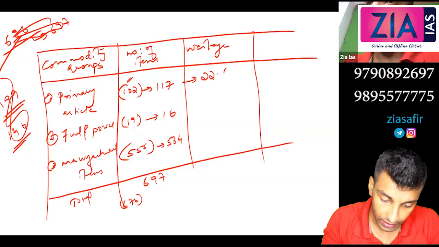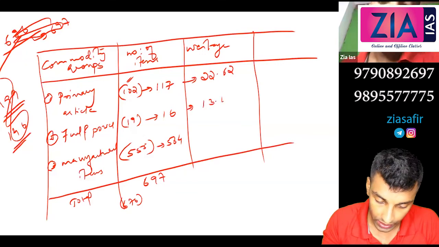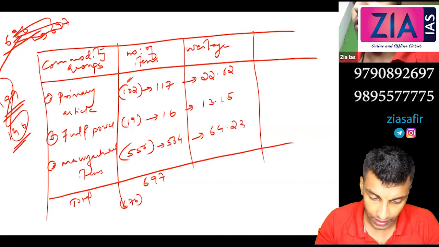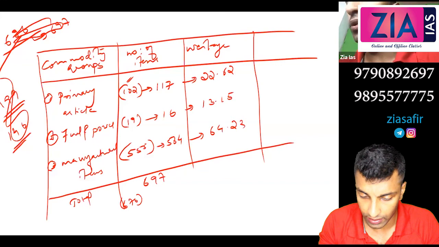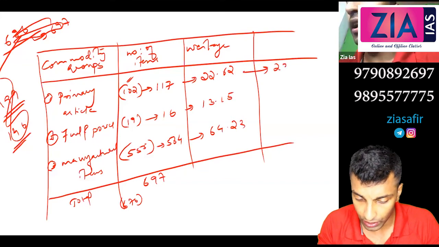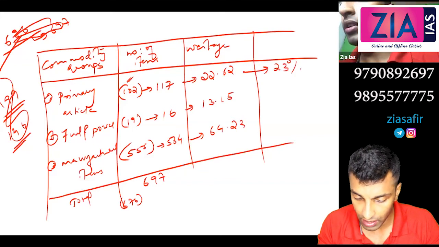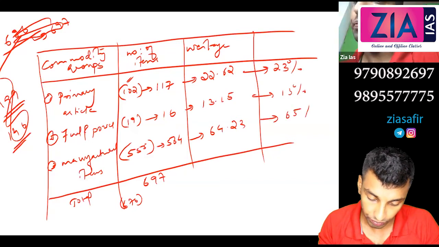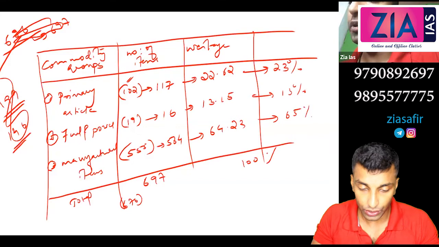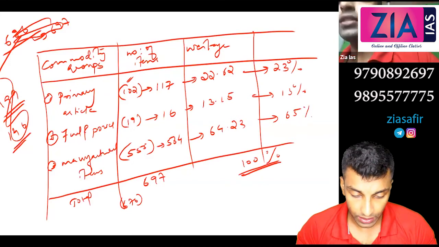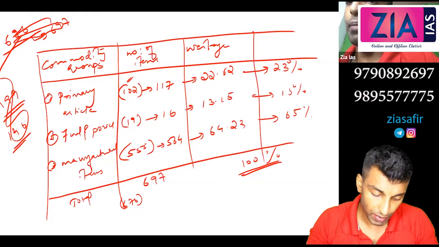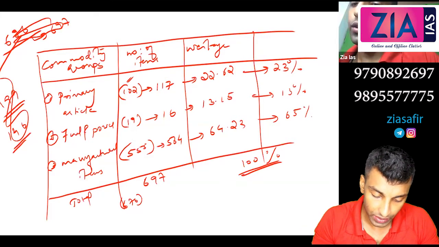Okay, and then this is 13.15, and this is around 64.23. You don't need to know these exact weightages, you just need to say this is around 23%, this is 13%, and this is 65%. So total 100%. So this is the weightage and the numbers. So just remember, ultimately how many items are there?